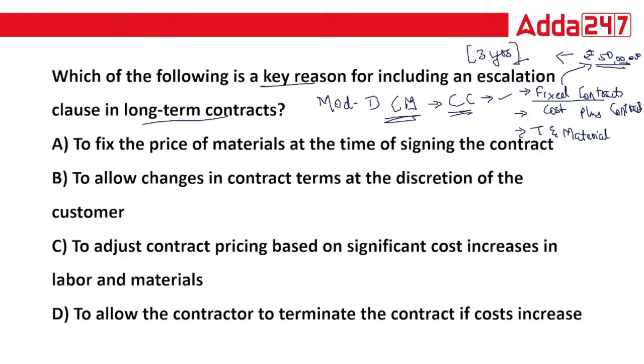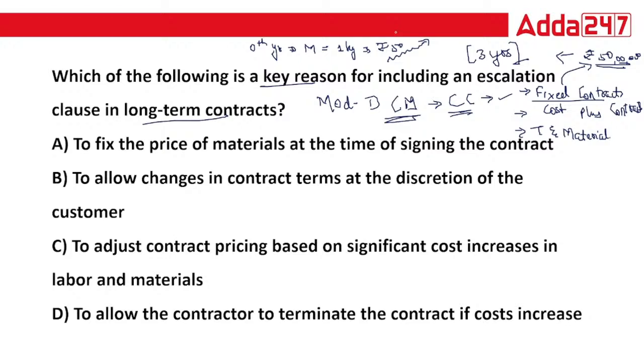Your contractor committed to construct your house for 50 lakh, but the time period is 3 years. As you know, every year inflation is there and rising. Suppose this is your 0th year. In your 0th year, 1 kg of material can be purchased for rupees 50.